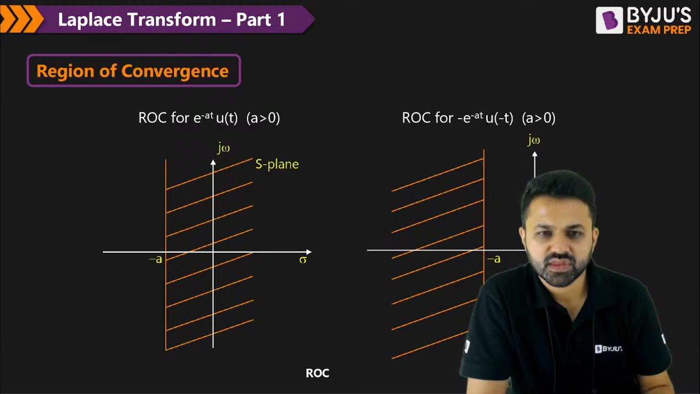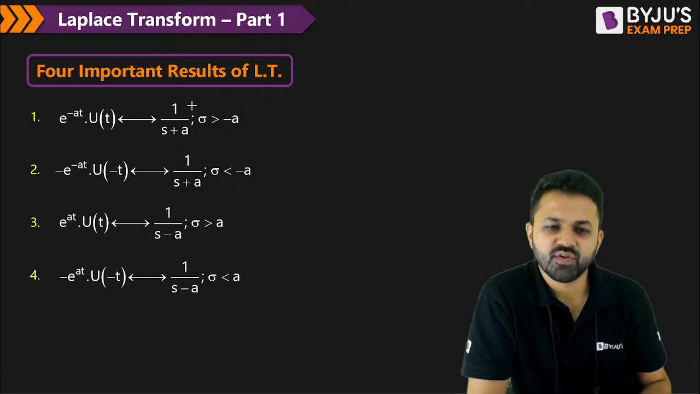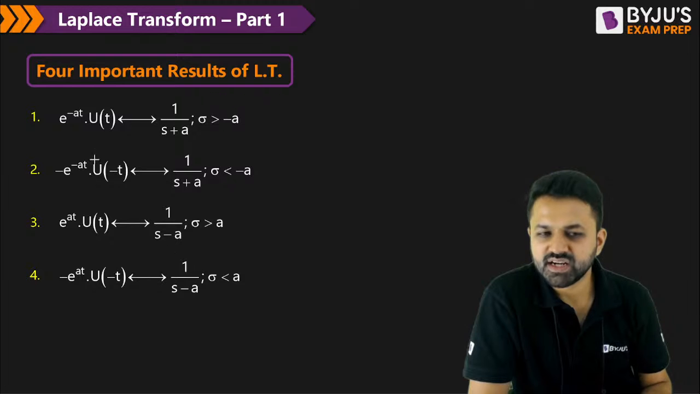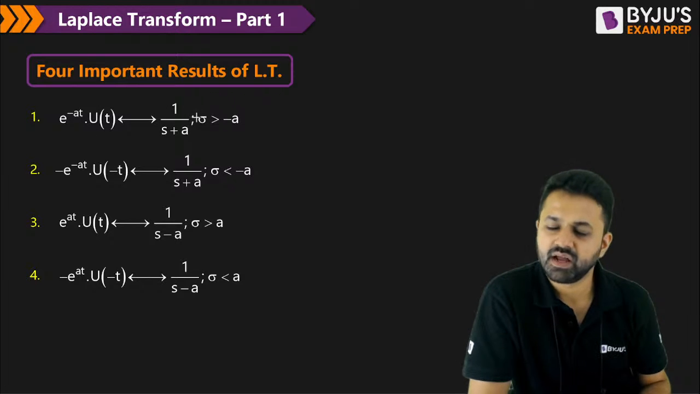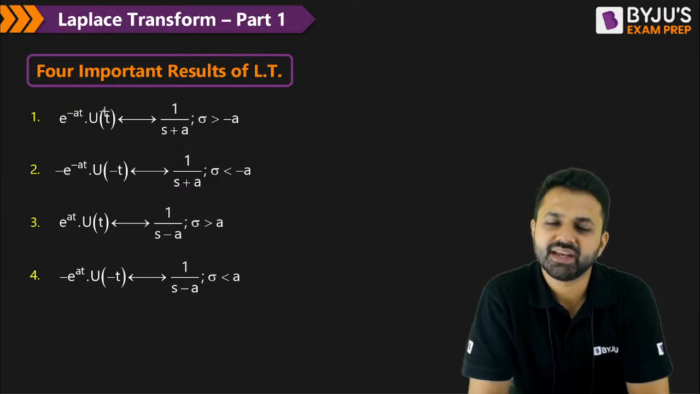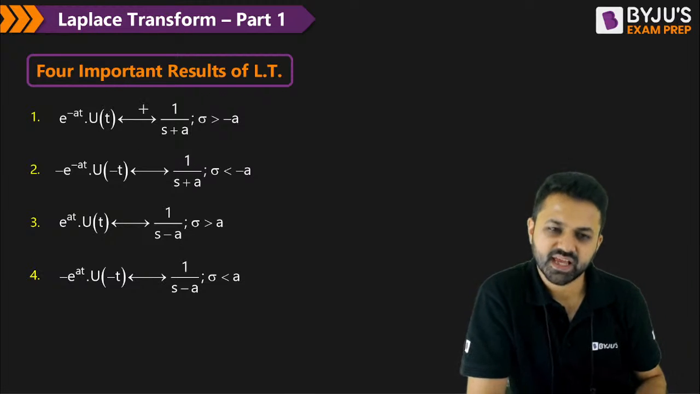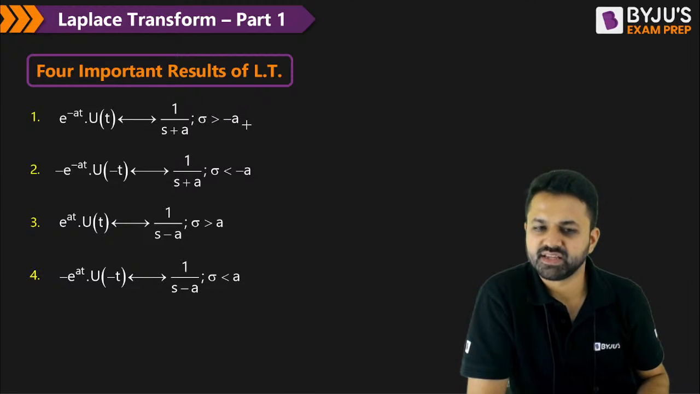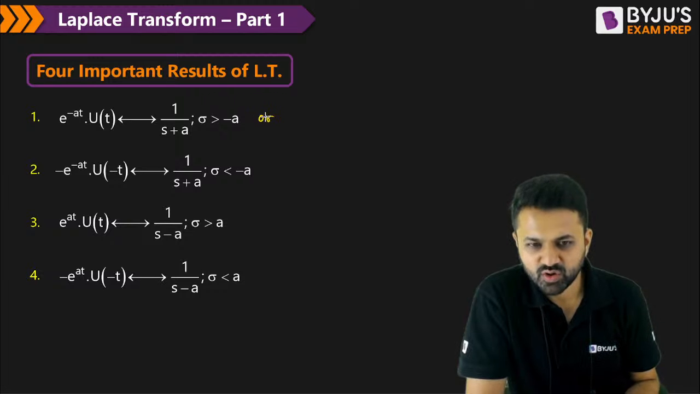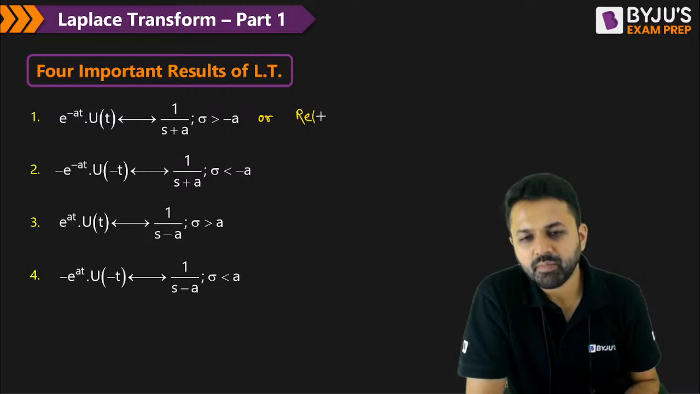So here you can see there are a few important results where we can write the Laplace transform. e^(-at) u(t) has the Laplace transform 1/(s+a), where sigma is greater than -a, or you can also represent it as real part of s greater than -a.